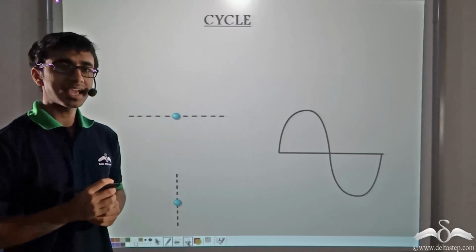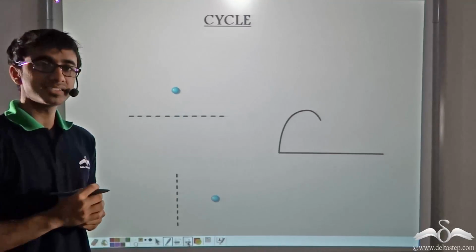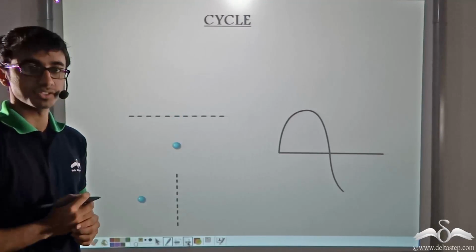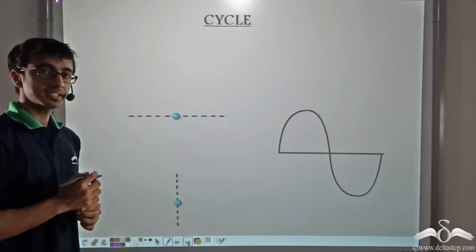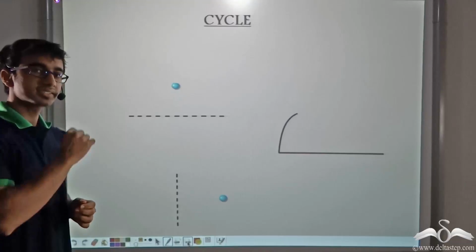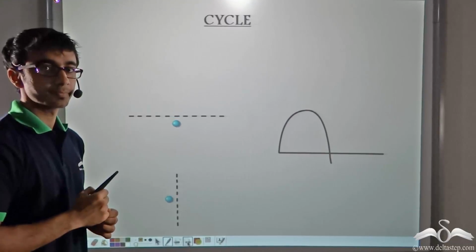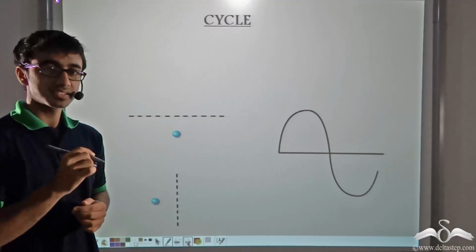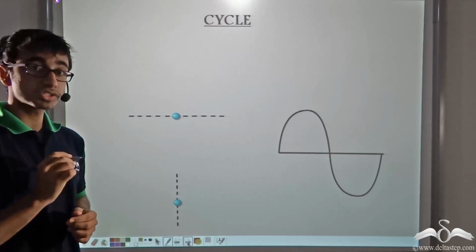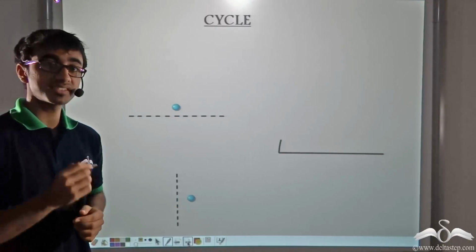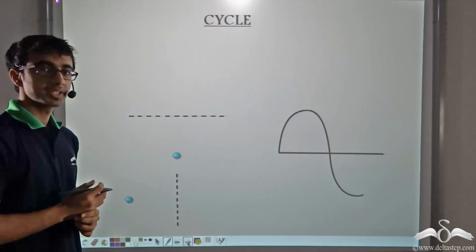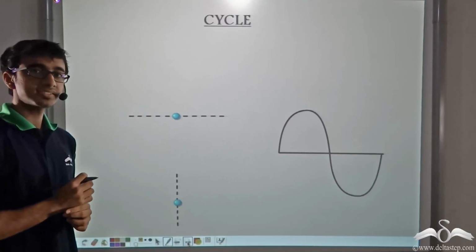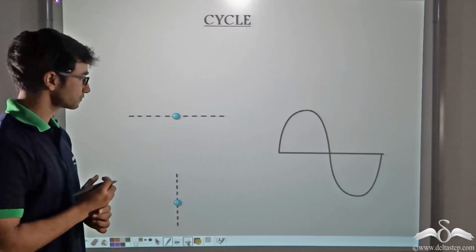Now remember, every particle has a tendency to return to its mean position, in this case, the dotted line. So when the particle reaches the top, it starts coming down towards the mean position. It comes down, reaches the mean position, but it does not stop because the disturbance is still present. So it continues moving downwards. It goes down till a certain distance and then stops.